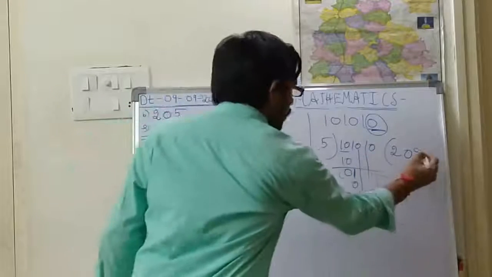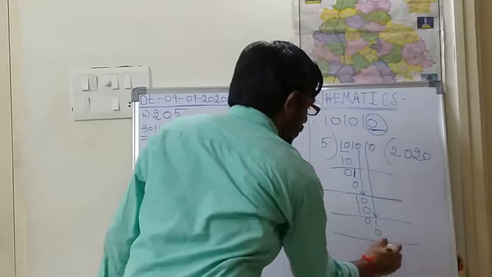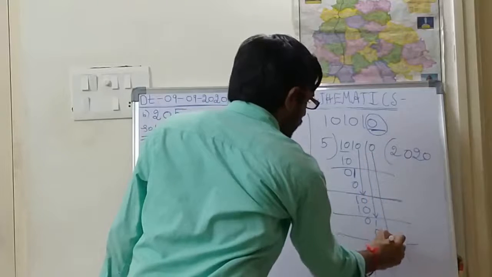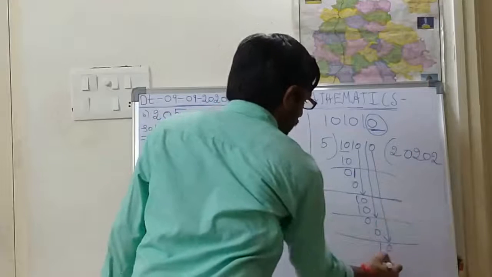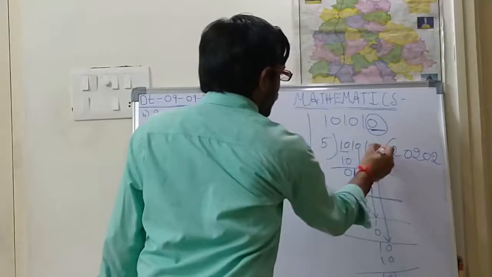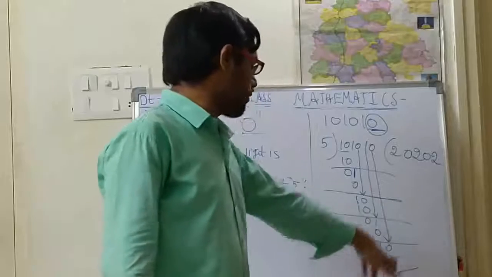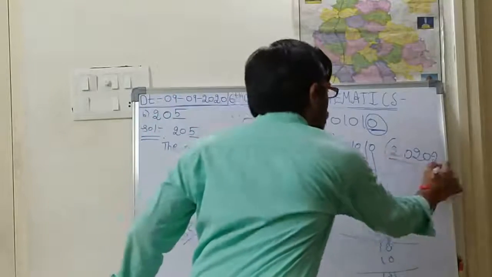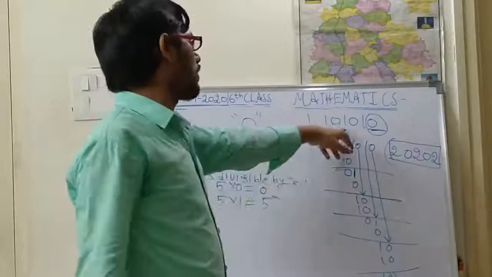Okay, so when will 1 go? 5 zeros are 0. Okay, 1 minus 0 is 1. Again take another digit, so 0. So when will it go? 5 2s are 10. Okay, 10 minus 10 is 0. So after this there are no numbers to take. So what is the answer? Remainder is 0. So what is the quotient? Quotient is our result. So 20202 is the answer.